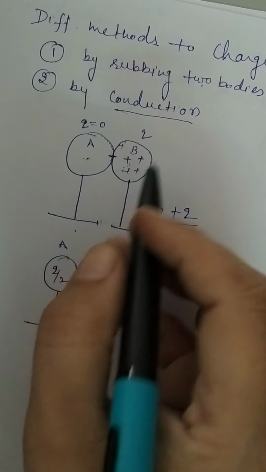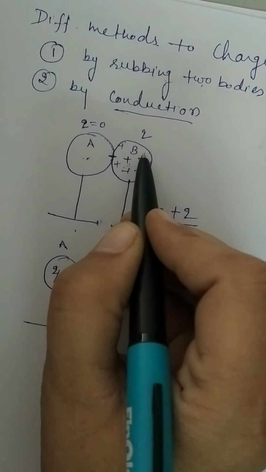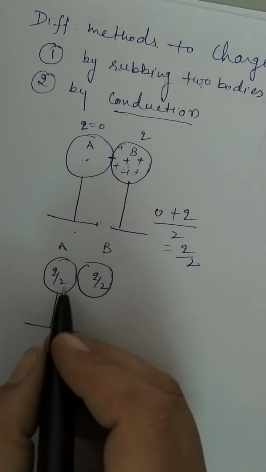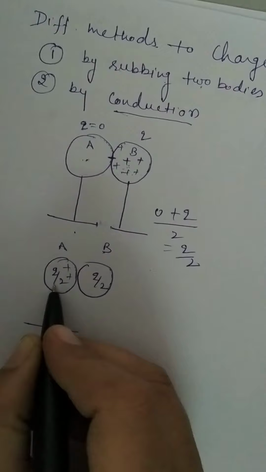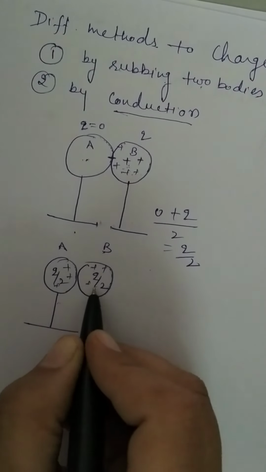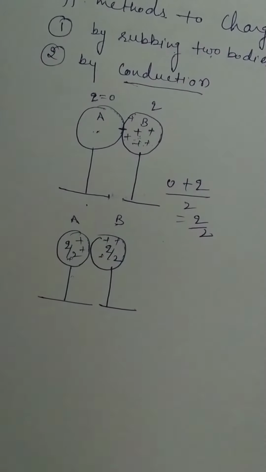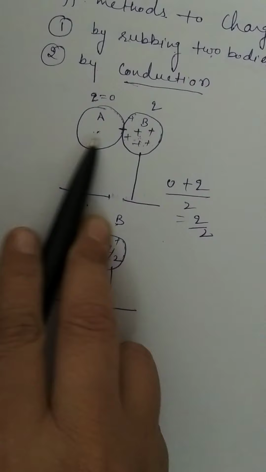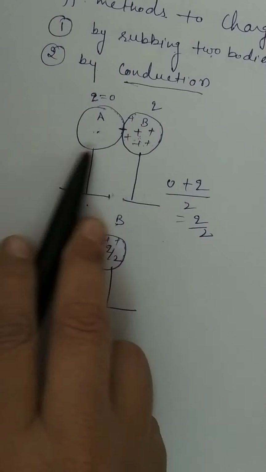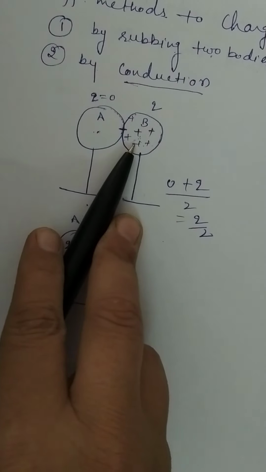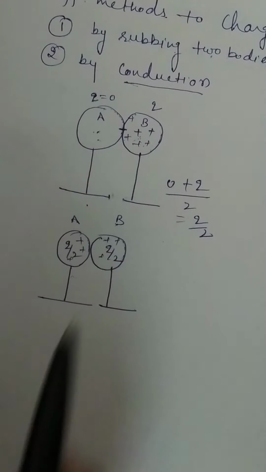So if I have shown here 6 charges, 1 2 3 4 5 6, तो इस पे कितने होंगे? 3, 1 2 3, और इस पे भी कितने होंगे? 1 2 3. So on this the charges become equal, and on this the charges become equal. Suppose on the first body there is a charge of 1 microcoulomb and the other has 7. तो तब कब तक चार्ज फ्लो करता रहेगा? जब तक दोनों पे कितना नहीं हो जाता? 4 microcoulomb. Is it clear?